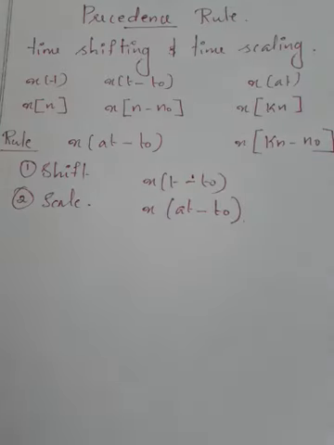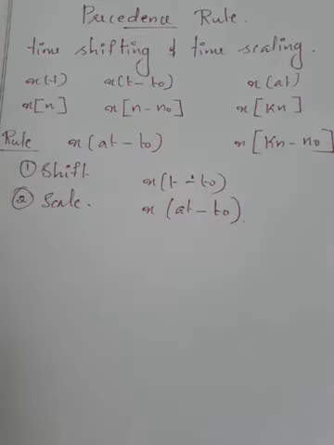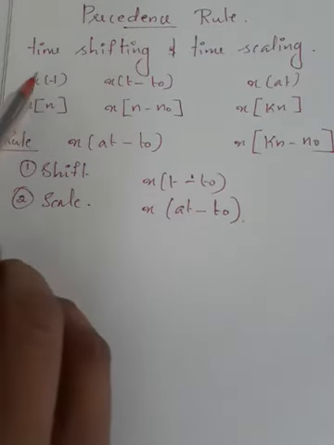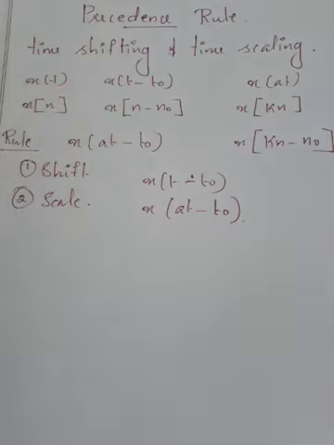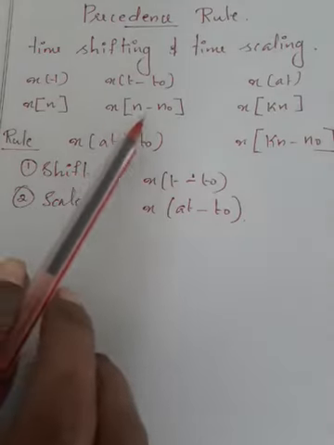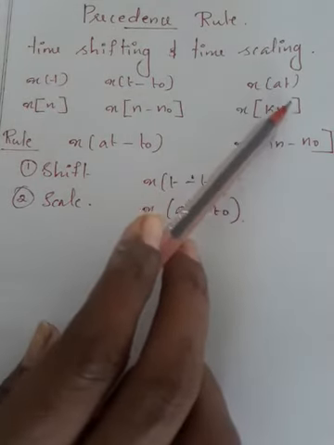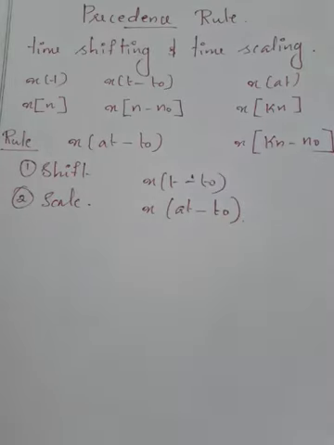So, the next topic is precedence rule. In the last lecture, we discussed time shifting and time scaling. What do you mean by time shifting? Time shifting on a signal x of t is x of t minus t0, and time shifting on signal x of n is x of n minus n0. Similarly, scaling means x of at or x of kn.